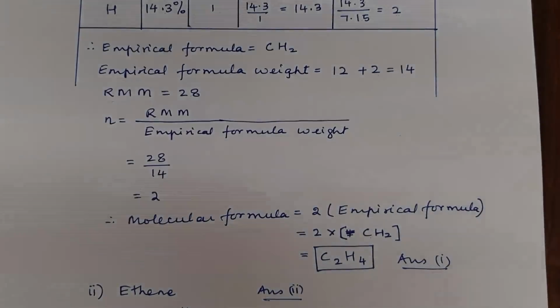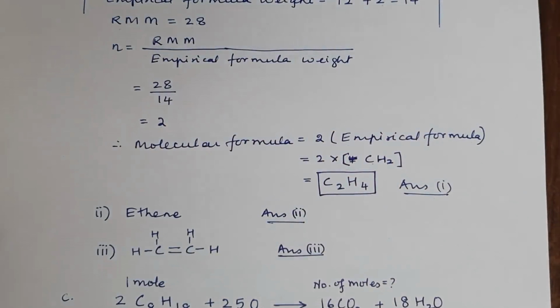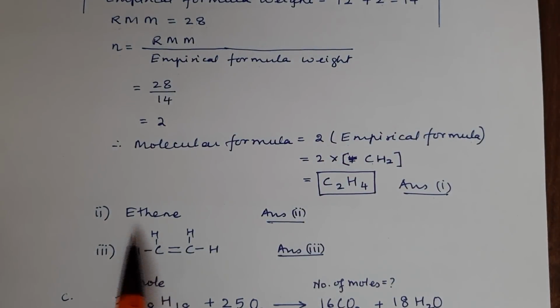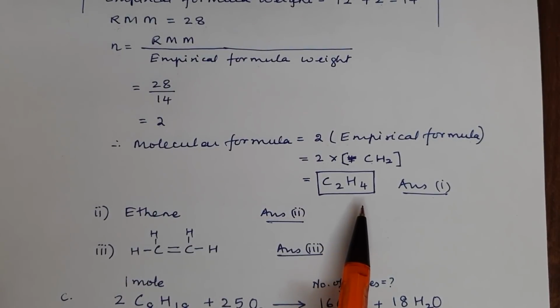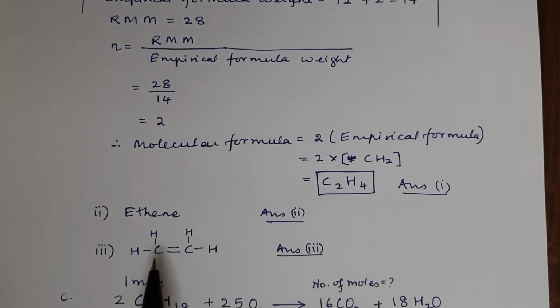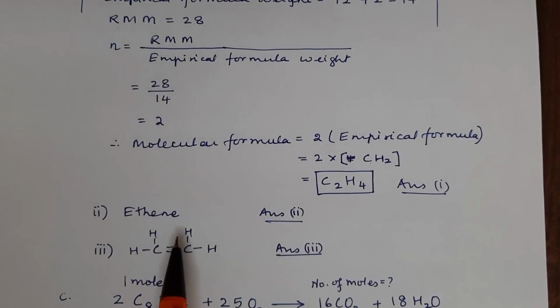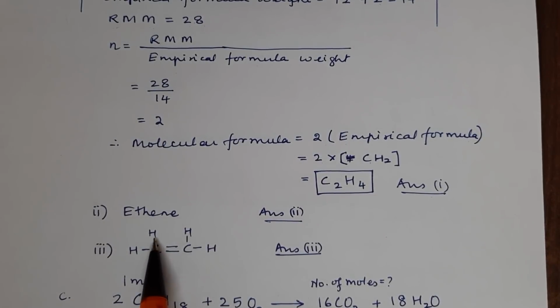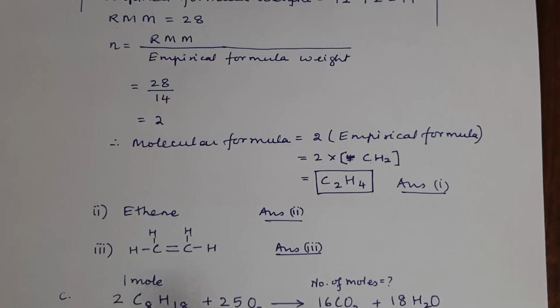Now we have been asked to name the compound, and that is ethene, because this is CnH2n, and then we have to write its structural formula. So ethene is your C double bond C. So we have shown that double bond. Carbon has 4 valencies, so we'll show that valency, and here H, H per valency, and that's our answer 3.